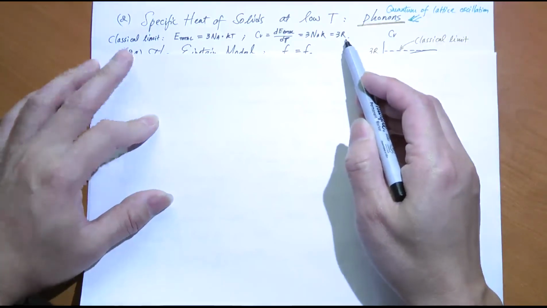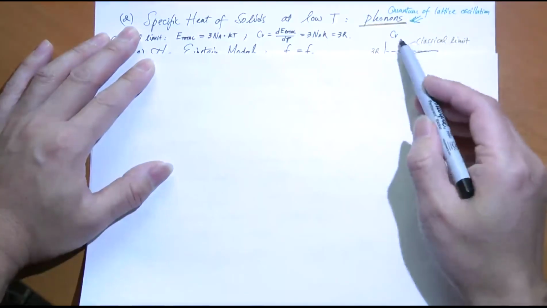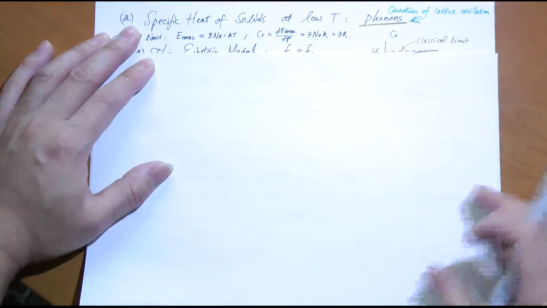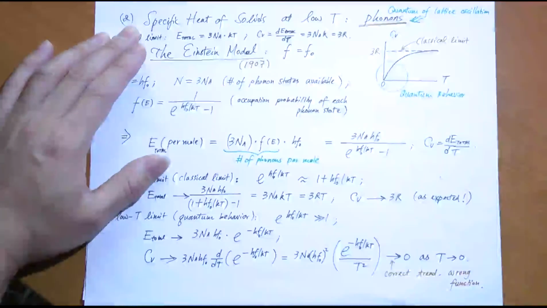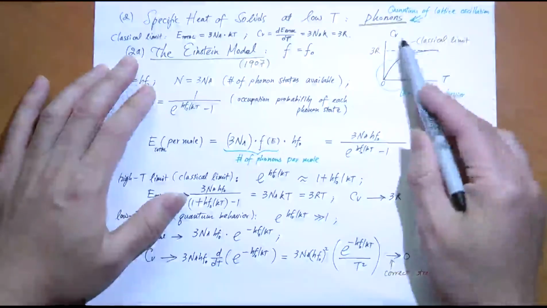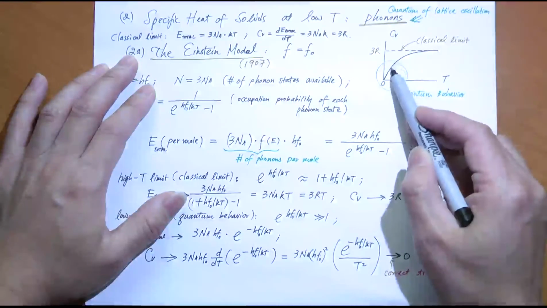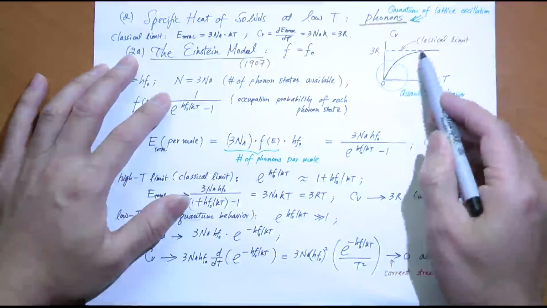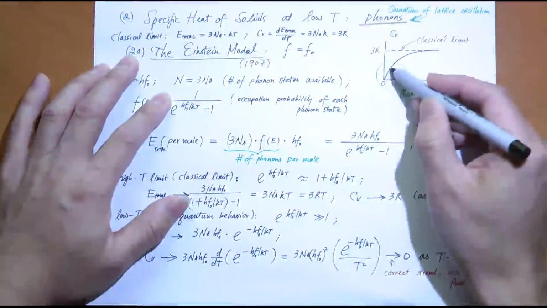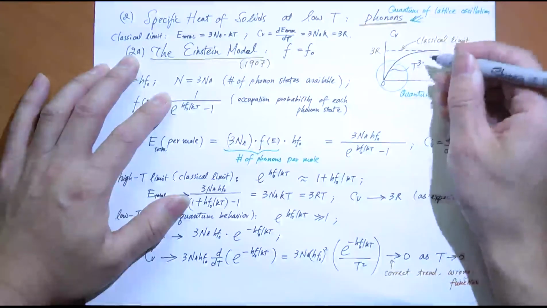zero temperature. Now, in reality, when we measure Cv as a function of T for these metallic solids, and we let the temperature go down, we find there is actually a drop. As temperature goes down, the value of Cv starts out at 3R, which is what we expect at high temperature, but it goes down, down, down, and then goes to 0. How does it go down to 0? Well, it's a complicated function, but at very low temperature, it's pretty much T to the power 3.